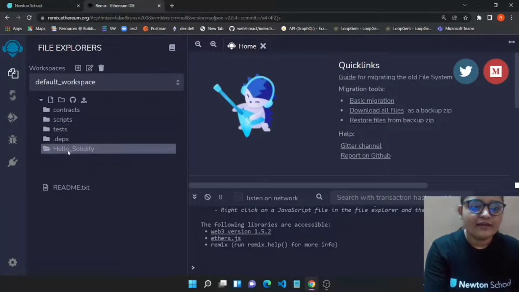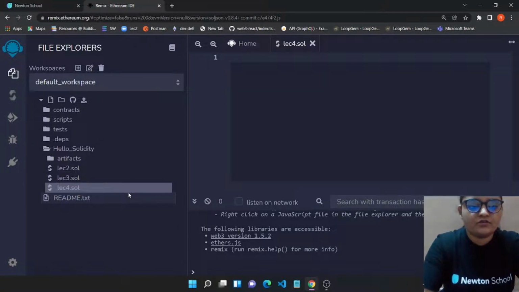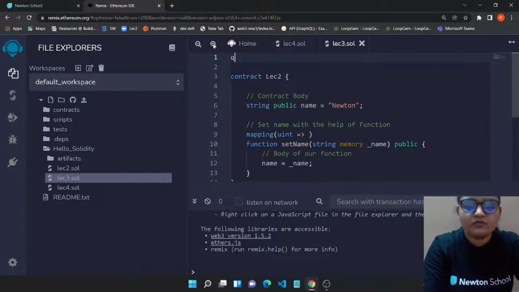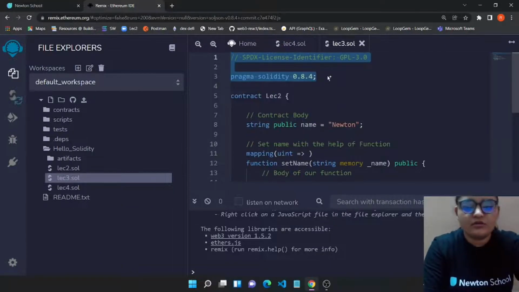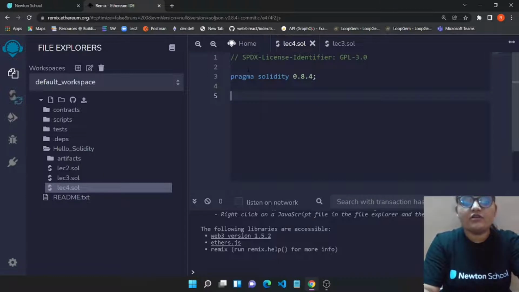Let's move to the hello solidity folder, and it's lecture 4. So let's say lecture 4 dot sol. And from our previous lecture we will be grabbing two things. One will be the license, and the second one will be the solidity version. You can see that we are working on the latest solidity version, which is 0.8, and we are using 0.8.4 in reality.